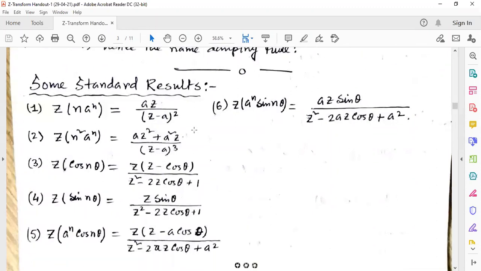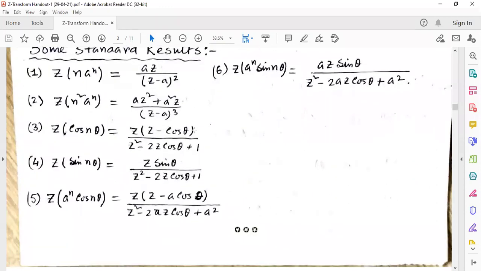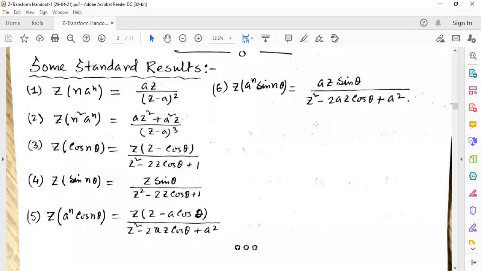Now some standard results are given. You have to remember these six formulas. Number 1, Z transformation of n a to the power n is az by (z minus a) whole square. Number 2, Z transformation of n square a to the power n is (a z square plus a square z) by (z minus a) whole cube. Here for n square it is whole cube, and for n it is whole square.